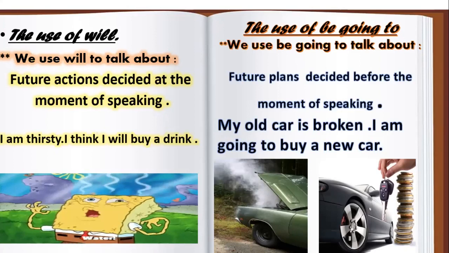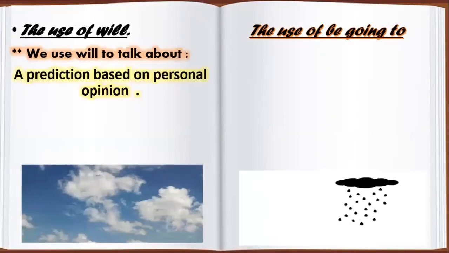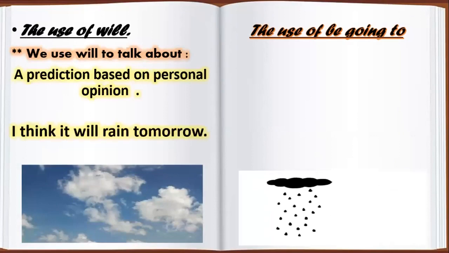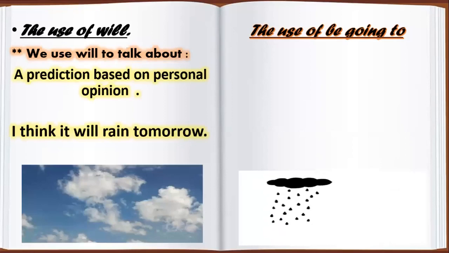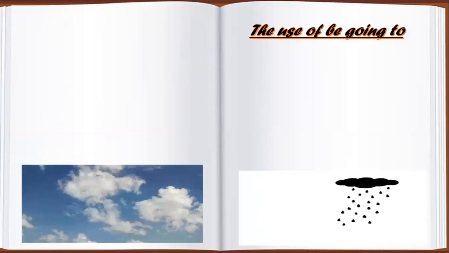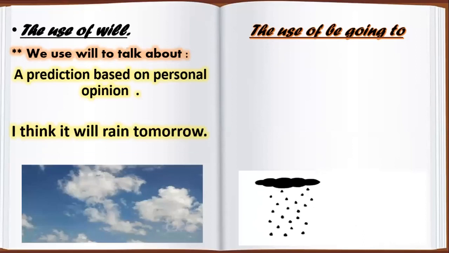The second use of will and be going to, we use will to talk about prediction, okay, based on personal opinion. What do you mean by prediction? تخمينات, okay, based on personal opinion, مبنية على رأيك الشخصي بدون دليل. For example, look at the sky, it is clear, but you say, I think, okay, it will rain, okay? So what is your prediction? I think it will rain tomorrow. It is my personal opinion.